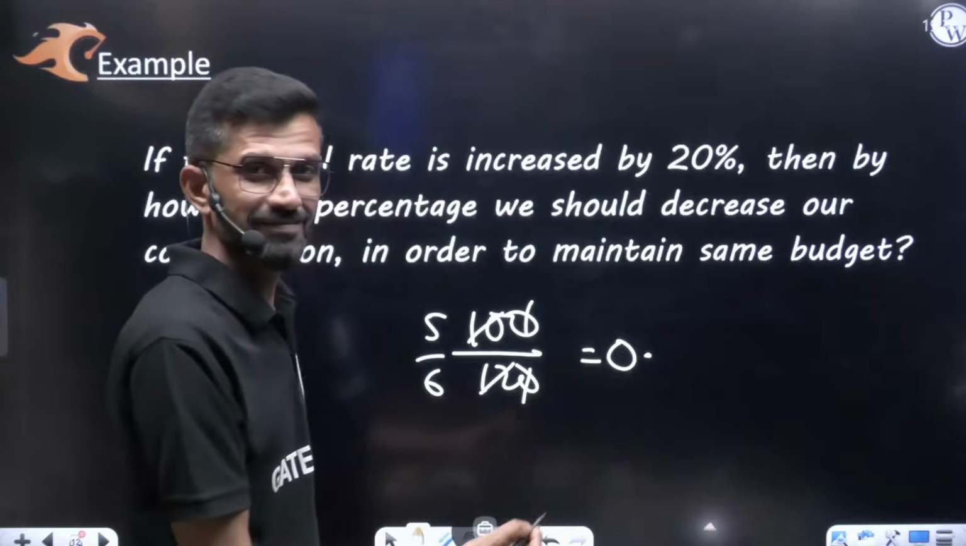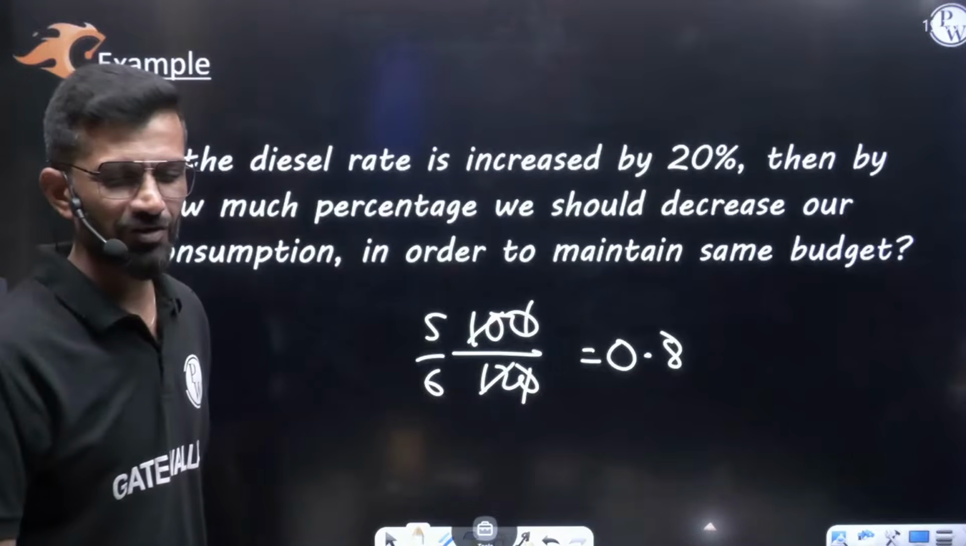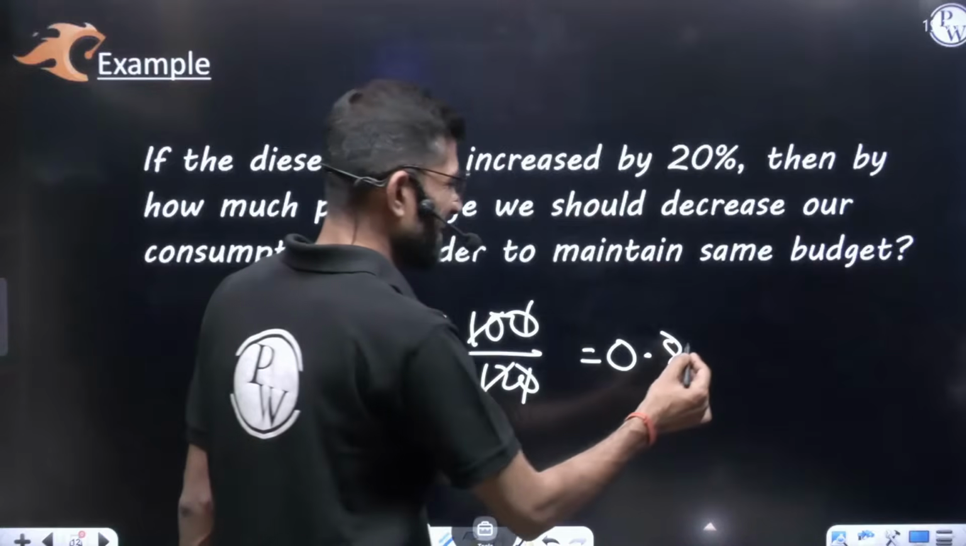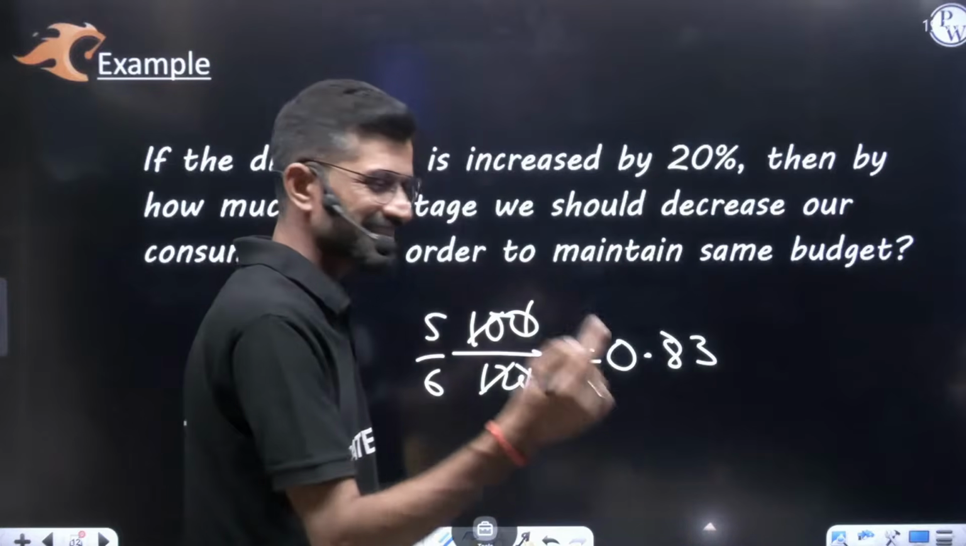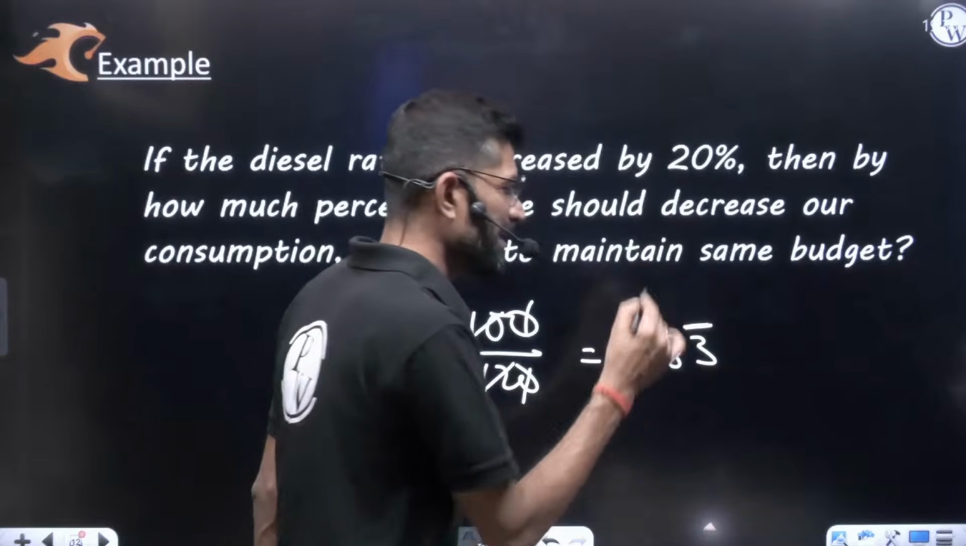6 sevens are 42, 6 eights are 48. If I am not wrong, 6 eights are 48. And now 220, 6 threes are 18. Again 220, 6 threes are 18. Again 220, 6 threes are 18, which means 0.83 bar, it is coming.